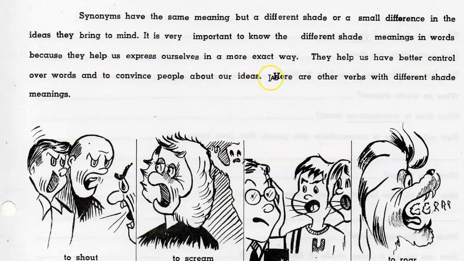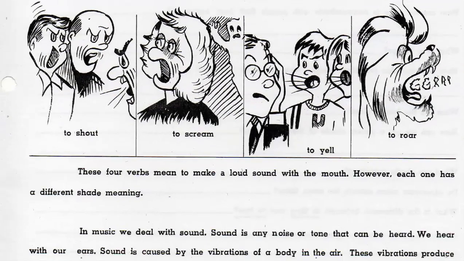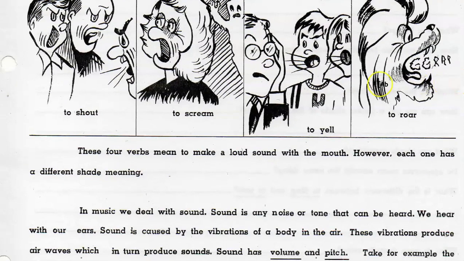Here are other verbs with different shade meanings. To shout, to scream, to yell, to roar. These four verbs mean to make a loud sound with the mouth. However, each one has a different shade meaning. In music, we deal with sound. Sound is any noise or tone that can be heard. We hear with our ears.